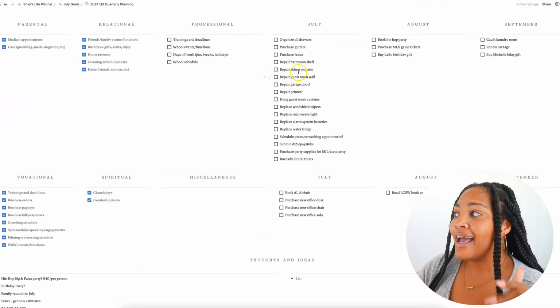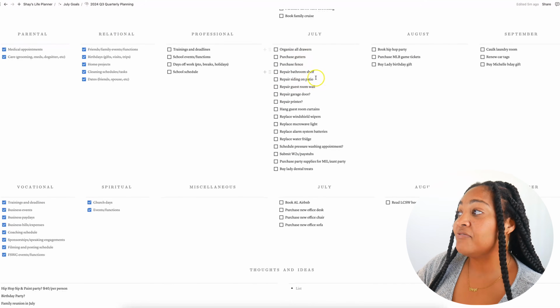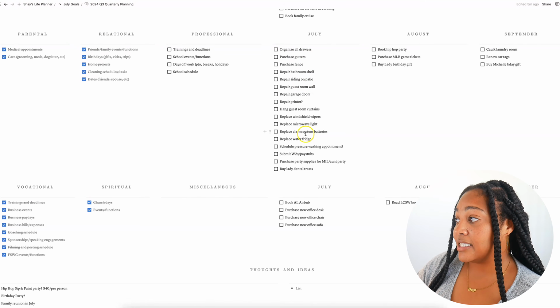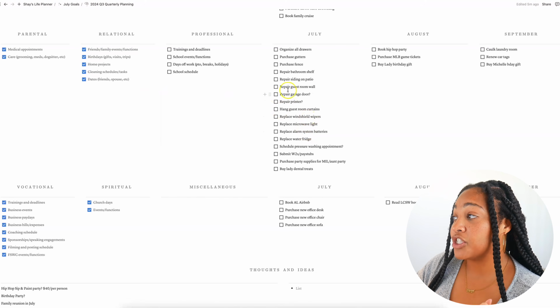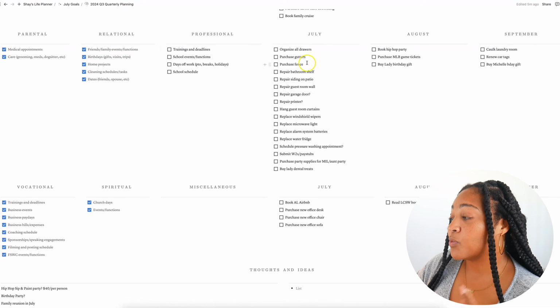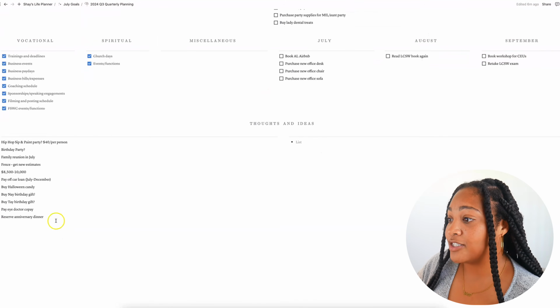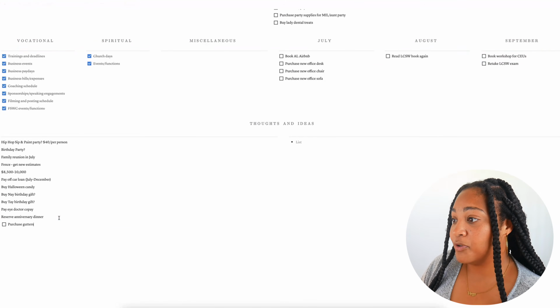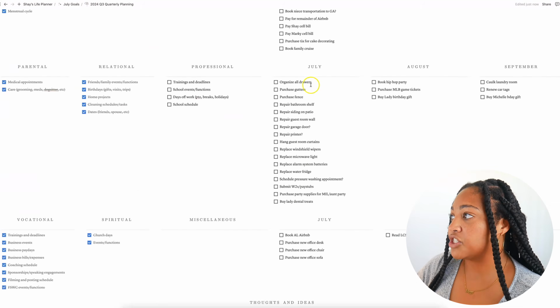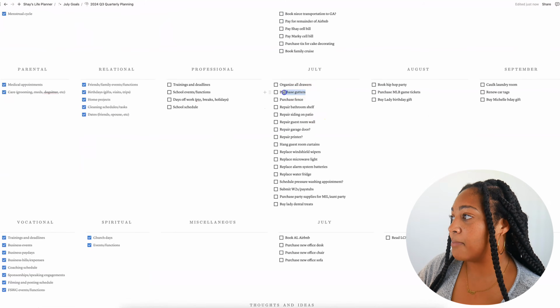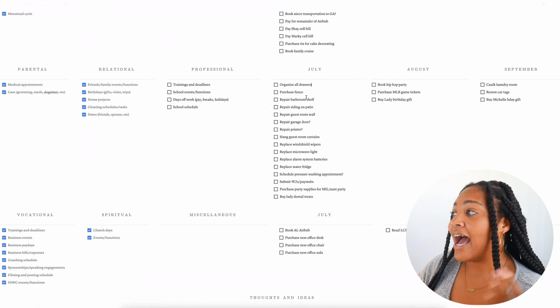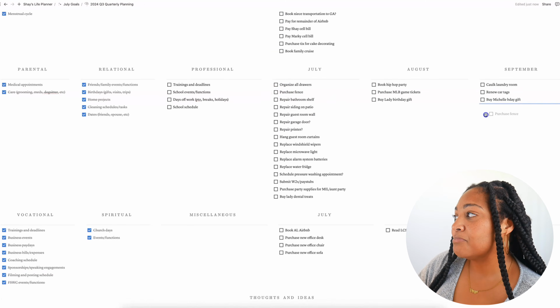But let me show you how we can switch and rearrange. I have not done anything with this list here. These are the home projects, and there are a lot. These are things that we need to do around the house. Well, in all actuality, I'm not going to be purchasing gutters probably in Q3. So I'm just going to move that down here to the brain dump section, and then we'll delete it because it's probably not going to happen. The fence could potentially happen. I don't think it'll happen in July. So let's move it to September.